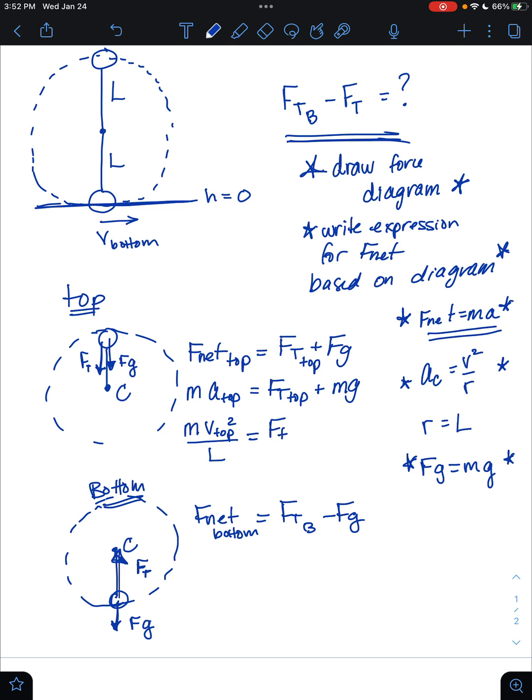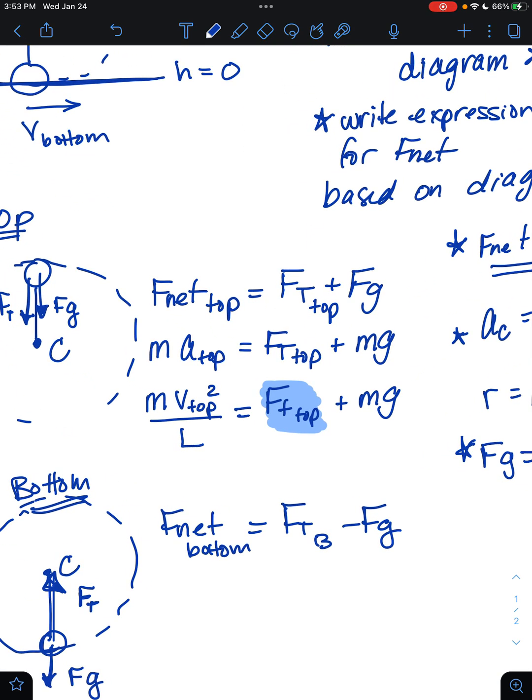Equals force of tension at the top plus mg. The whole point of doing this is to come up with an expression for the force of tension at the top, right? I need to do force of tension at the bottom minus force of tension at the top. So I would like to just rearrange this and solve this for force of tension at the top. All I have to do is subtract mg from both sides. So,